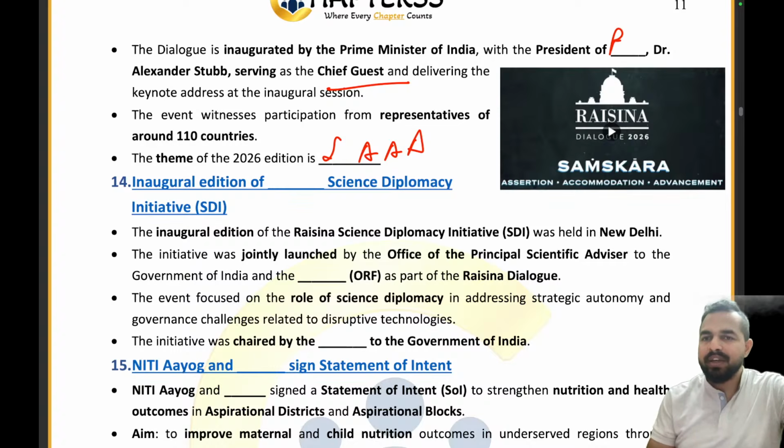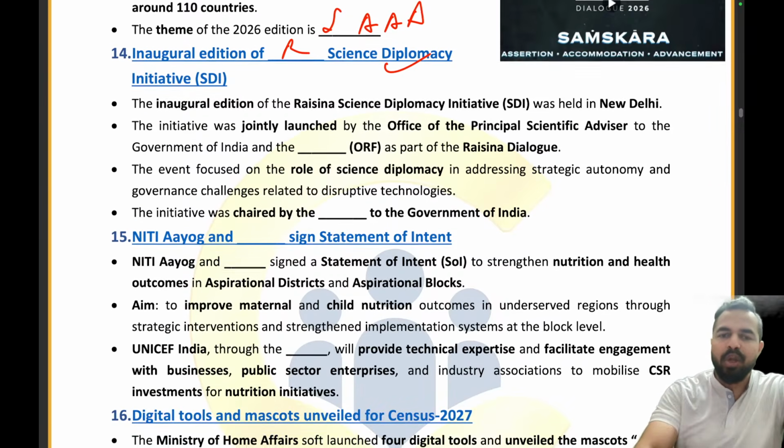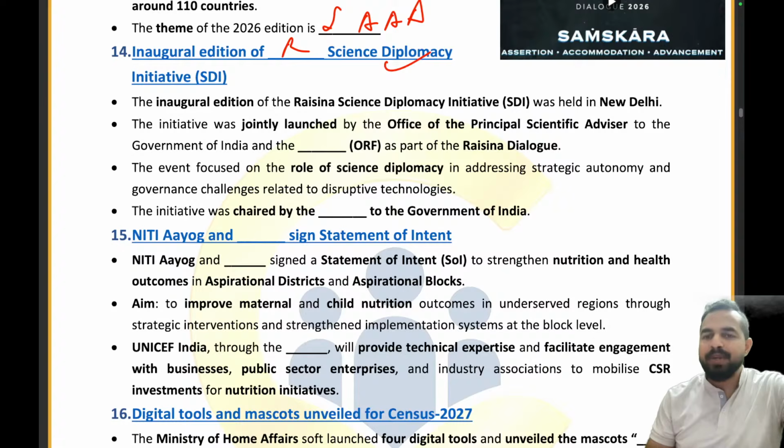The President of Finland, Dr. Alexander Stubb. And the inaugural edition of the Raisina Science Diplomacy Initiative was also launched by the Principal Scientific Advisor and the Observer Research Foundation as a part of the Raisina Dialogue. It was chaired by the Principal Scientific Advisor to the Government of India.